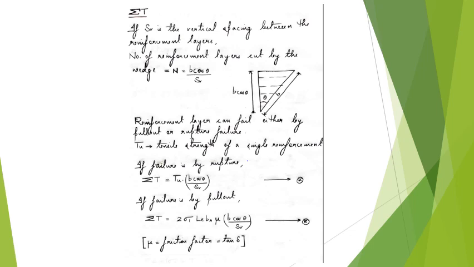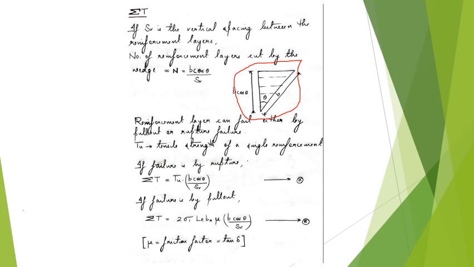So sigma T is basically the total tensile force of all the reinforcement layers placed within the wedge that we have considered. This is our wedge which we have considered for analysis, and B is the length of the rupture plane. So the total height will be B cos theta. Total height divided by the spacing between the layers will give you the number of reinforcement layers. So basically the total number will be B cos theta by SV. Now we need to determine what sigma T, the total tensile force, is.